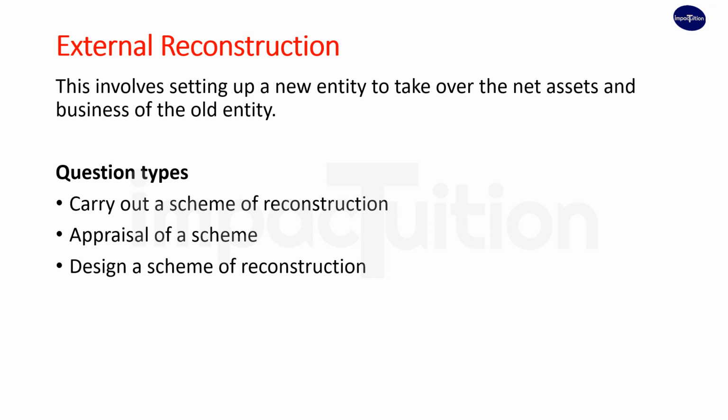With a question that demands us carrying out a scheme of reconstruction, the question must provide a statement of financial position of a company and information about revaluations and capital reconstruction. What we would need to do here is to perform double entry to put the scheme into action, drafting the new statement of financial position. A capital reduction account is used here to process the adjustments to capital, assets, liabilities, and to record reconstruction expenses and any other transactions necessary.